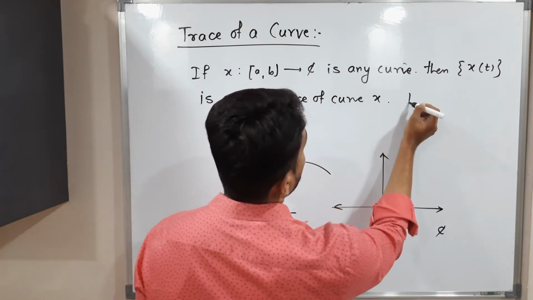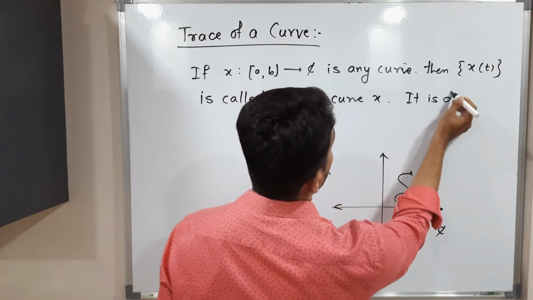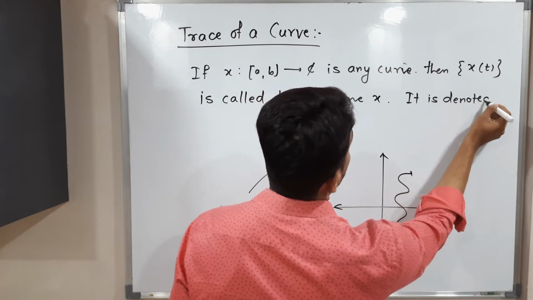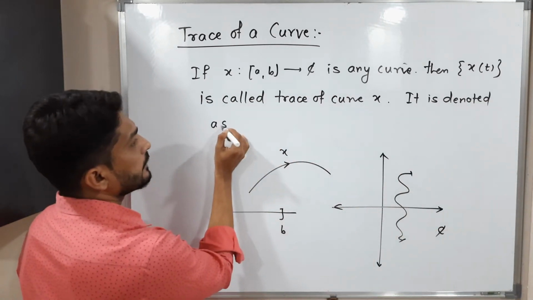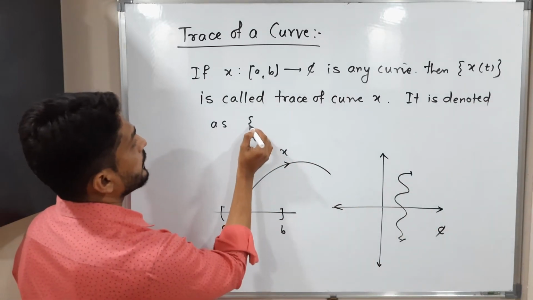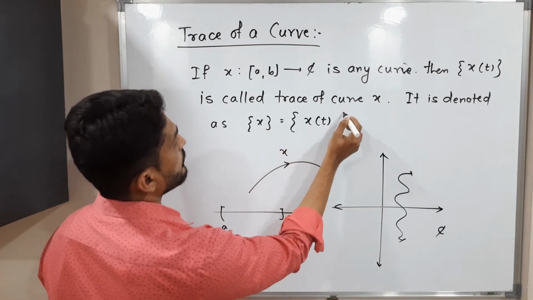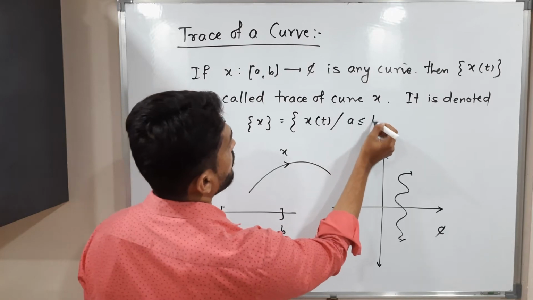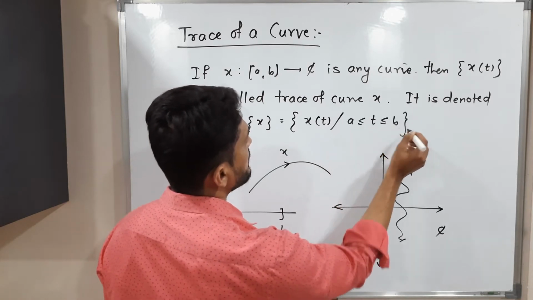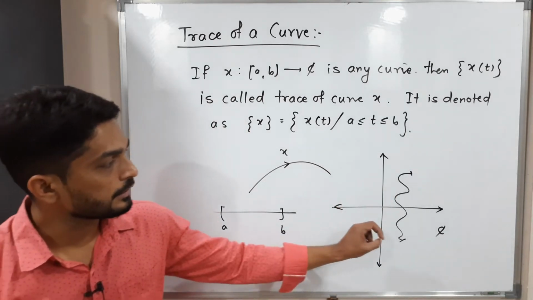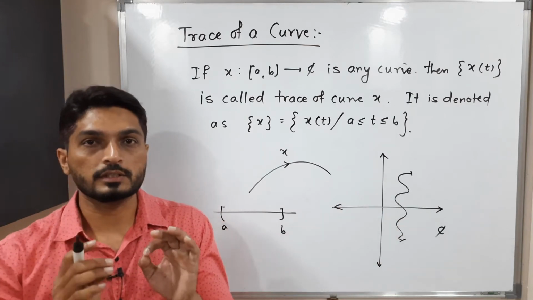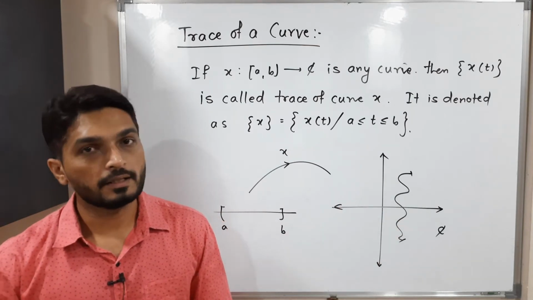Okay, it is denoted in this way, trace of x, which is equal to the set of all points x of t such that t varies from a to b. Okay, so in simple language we can say the set of each and every point on that curve x is nothing but trace of x.